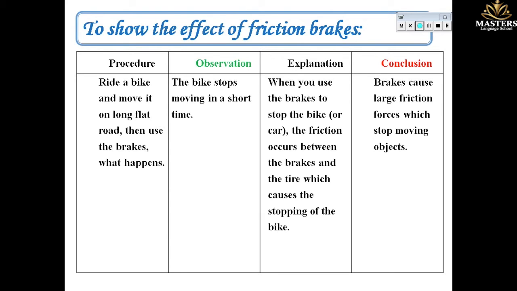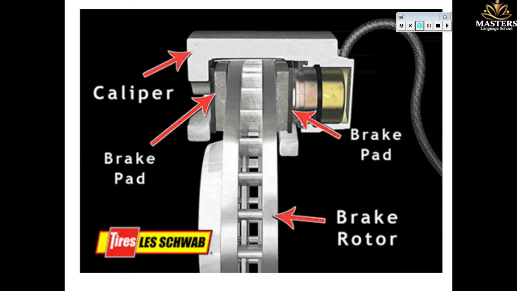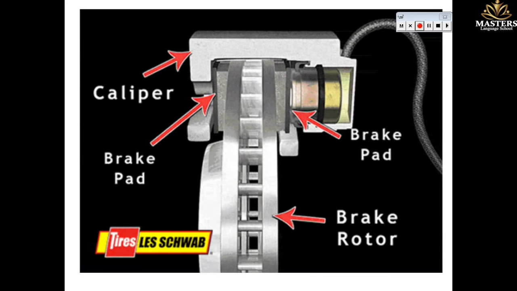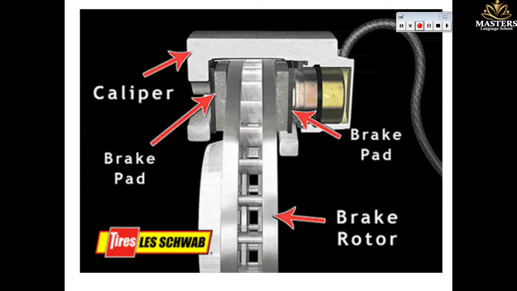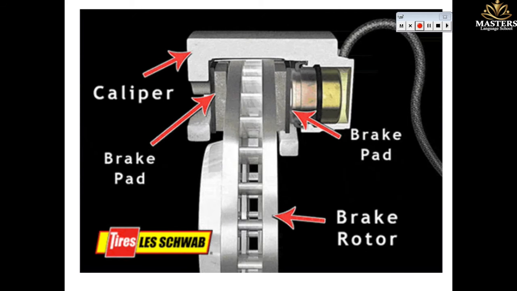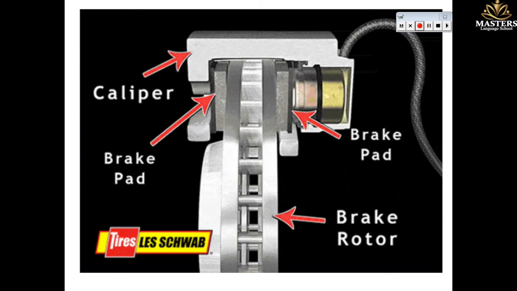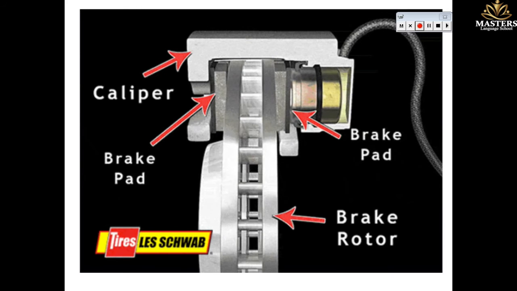Because the brakes cause a very large friction force which stops the moving object. Like in this picture, you see that brakes increase the friction force between the tire and the brake, so the tire stops moving.